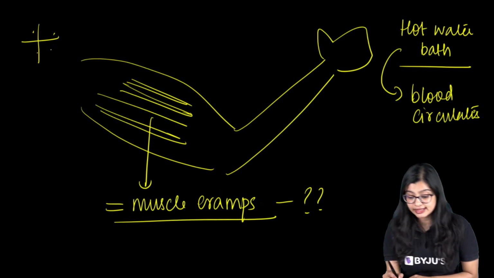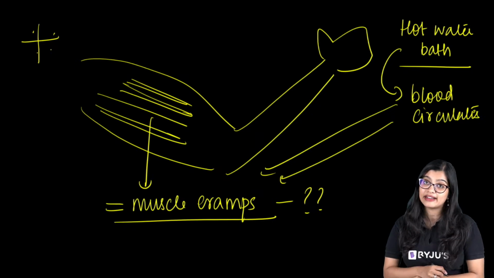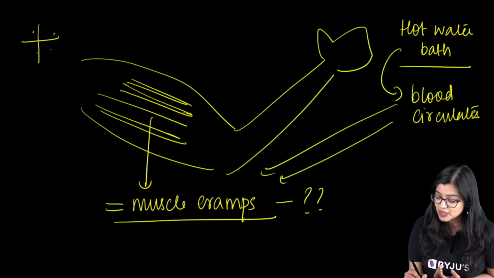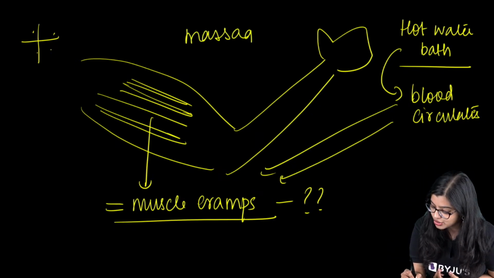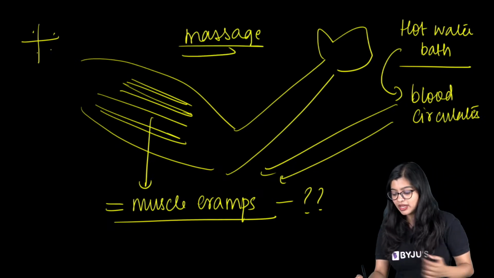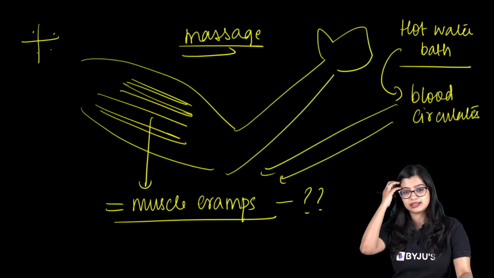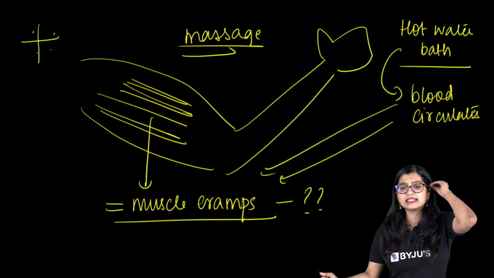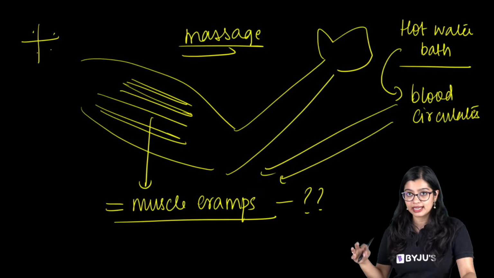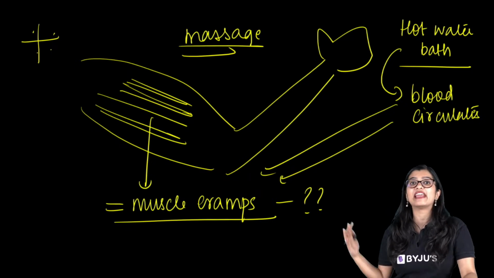Now of course this circulation of blood is important for relieving muscle cramps. Along with that, a massage is also necessary as it increases the supply of oxygen to different parts, right? Ma'am, but this doesn't happen. See, muscle cramps will not happen every time.